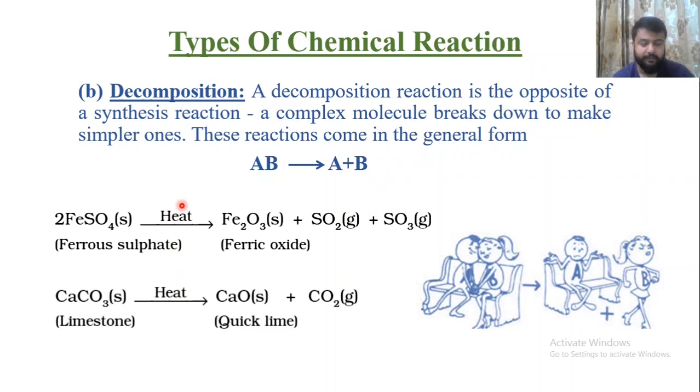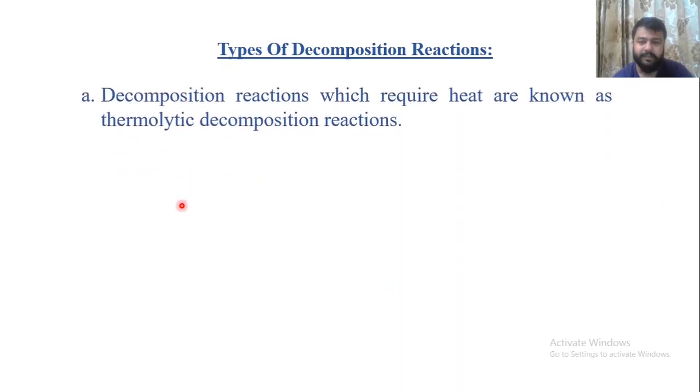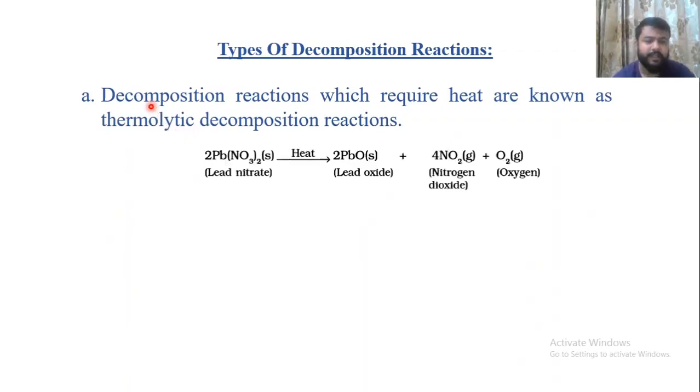As you can see, for decomposition we need some conditions to decompose it. On this basis we have some types of decomposition reaction. The first type is thermolytic decomposition: thermo means heat, lytic means decomposition. A decomposition reaction which requires heat is known as thermolytic decomposition. For example, CaCO3, when heated, converts into CaO and CO2. In this way, lead nitrate, when heated, converts into lead oxide, nitrogen oxide and oxygen.